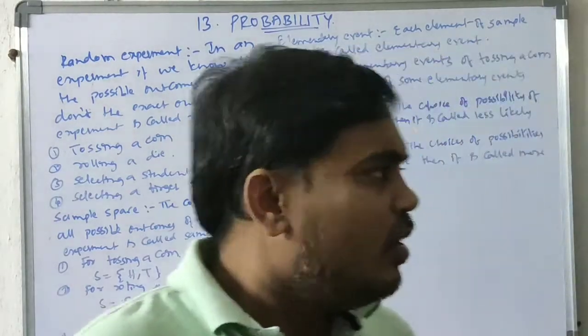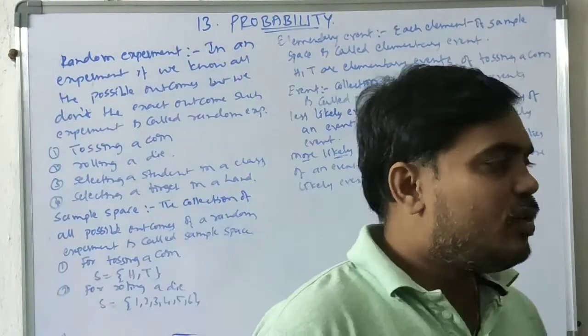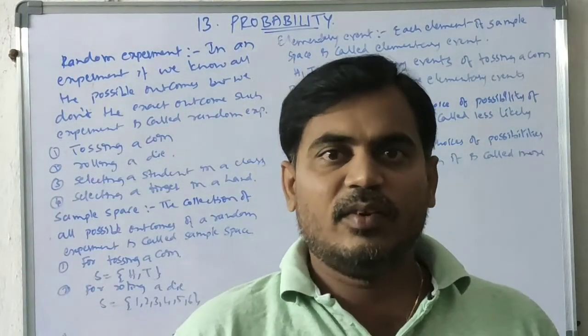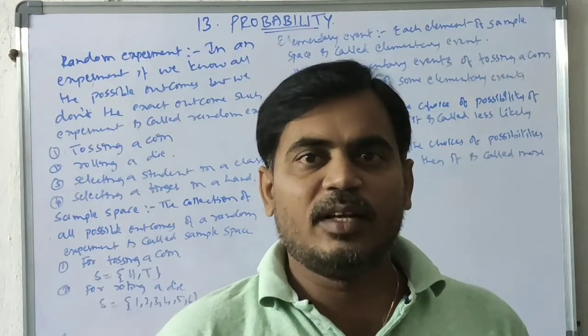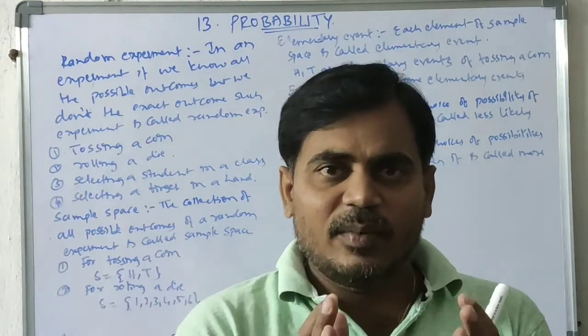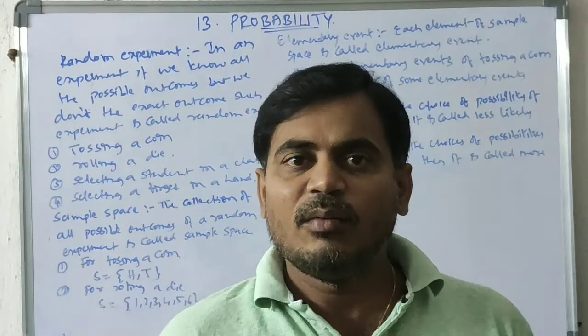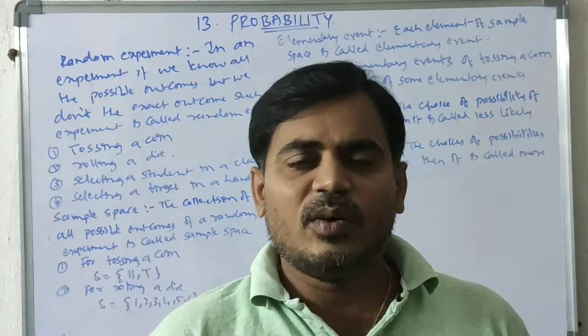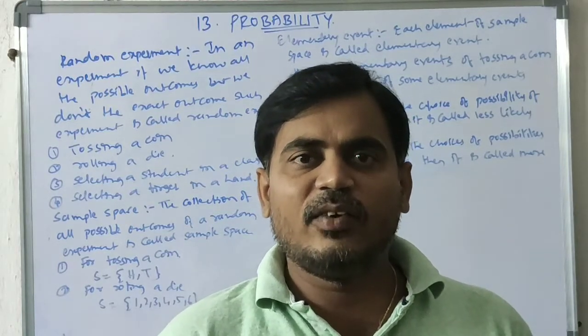Today you are watching, tomorrow you will watch TV. So it is more possible. Watching TV is a more possibility. If the possibilities are less, it is a less likely event; if the possibilities are more, they are more likely events. If the choices are equal, then it is equally likely.